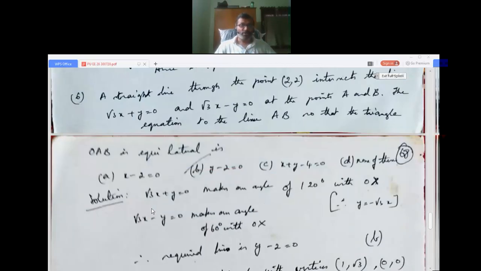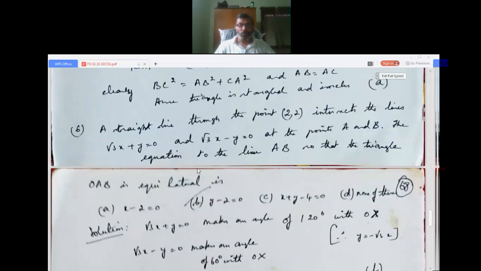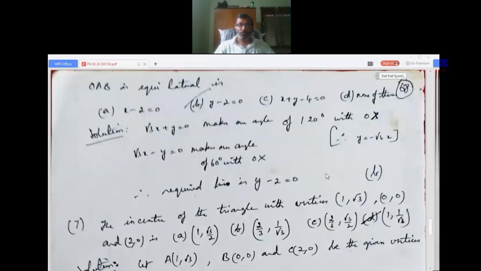Now we go to the sixth question. A straight line through the point (2, 2) intersects the lines root 3x plus y equals 0 and root 3x minus y equals 0 at the points A and B. The equation to the line AB, so that the triangle OAB is equilateral, is: first option x minus 2, second option y minus 2, third option x plus y minus 4 equals 0, fourth option none of these.